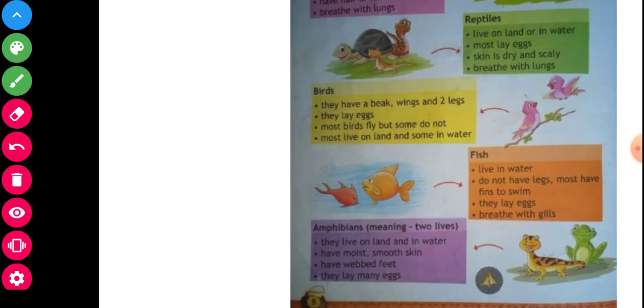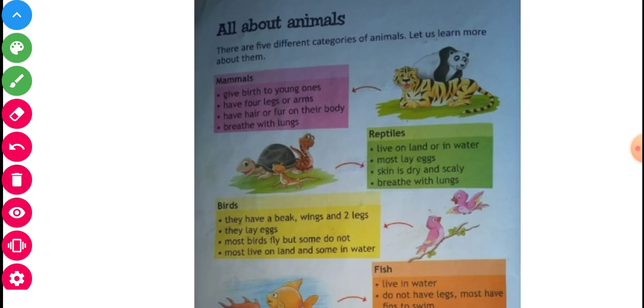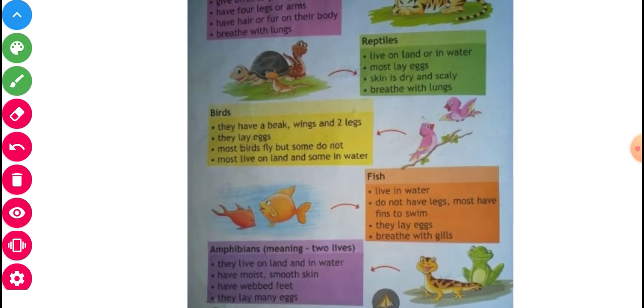Yes, this topic is all about animals. There are 5 different categories of animals. Let us learn more information about them. First of all, we will discuss mammal, another is reptile, bird, fish, and downside you will see amphibian is also here. Yes, now one by one we will discuss this here.